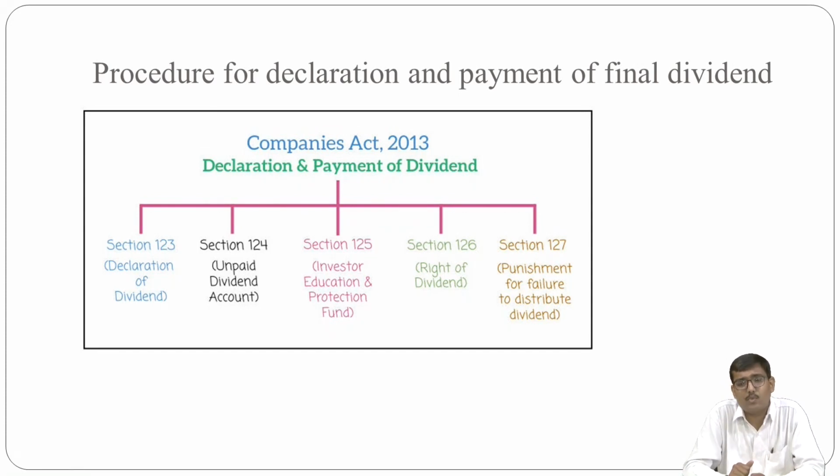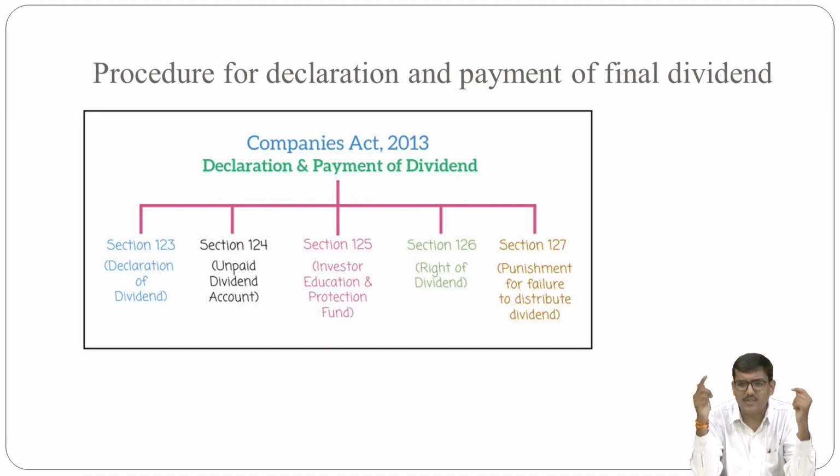Then section 126 defines the right to dividend, and section 127 defines the punishment for the failure to distribute the dividend. So ultimately these 5 sections are most important while you are studying the declaration and payment of dividend as per Companies Act 2013. That is section 123, 124, 125, 126 and 127.